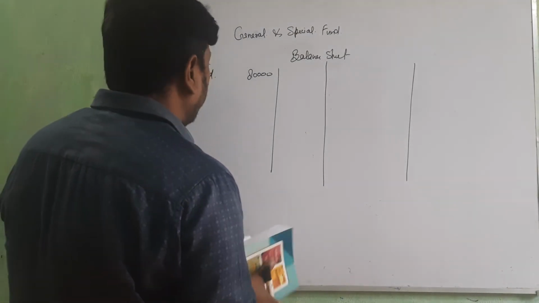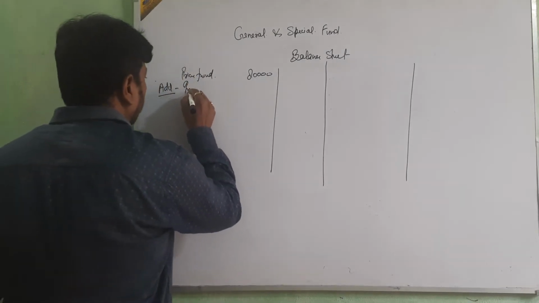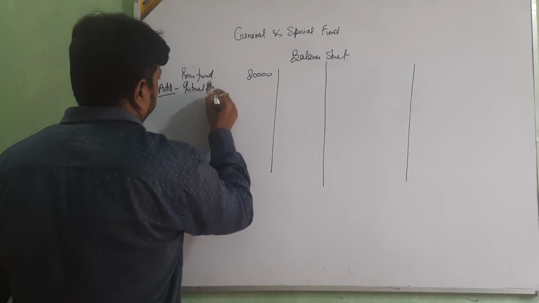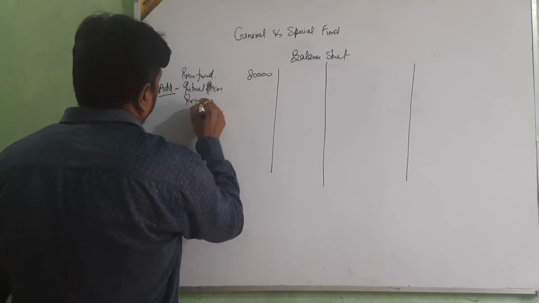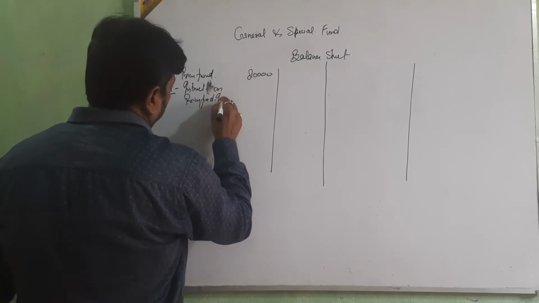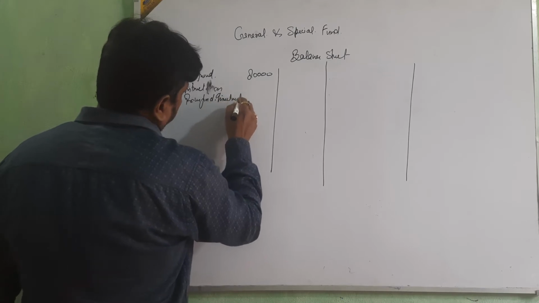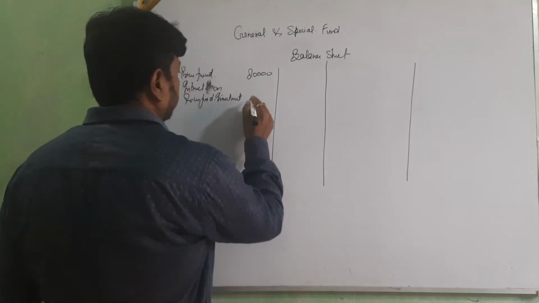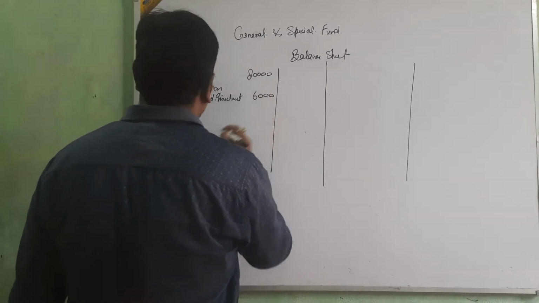Interest on prize fund investment. And that amount is 6,000. Okay.